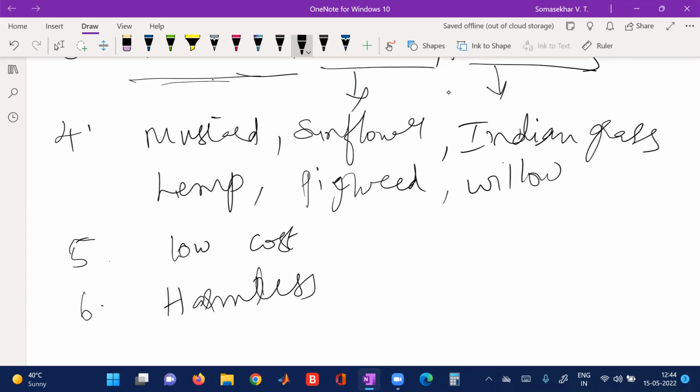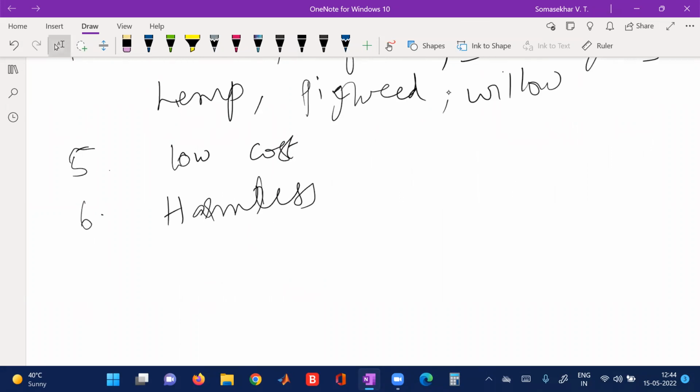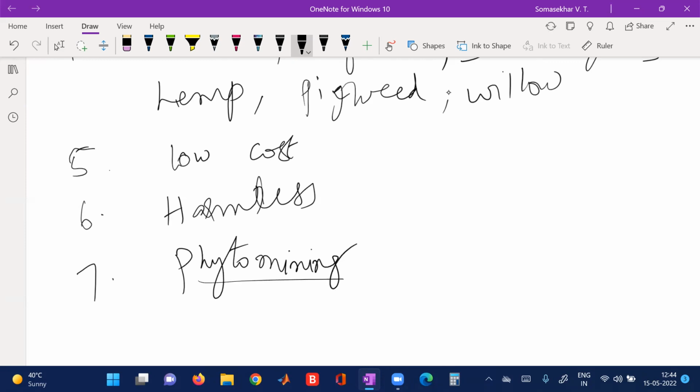It is low cost, very low cost. Next, it is harmless, it won't cause any type of dangerous diseases to humans because it is done by naturally growing plants. Next application is phyto mining: the valuable metals can be recovered and reused. What is phyto mining? The ores can be identified by the plants.